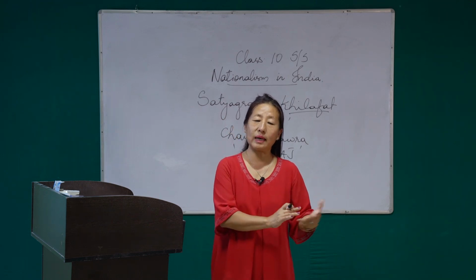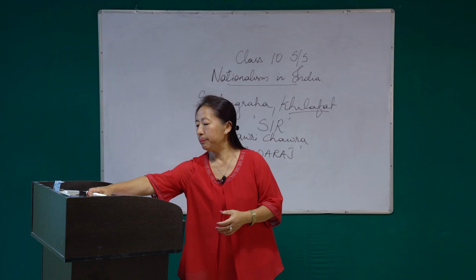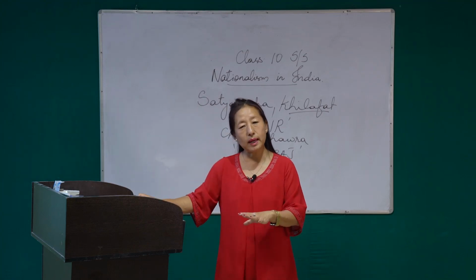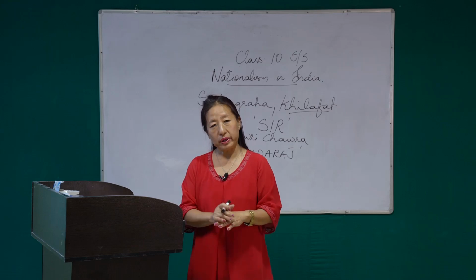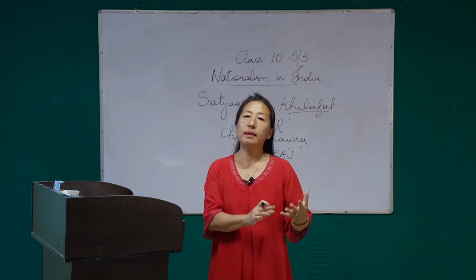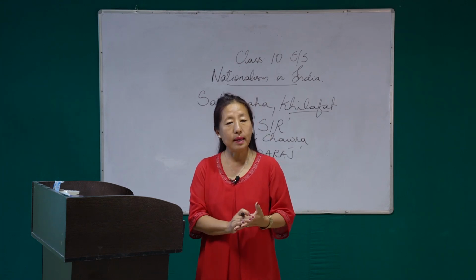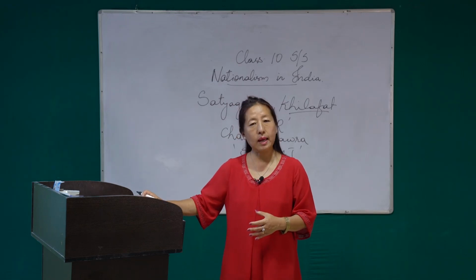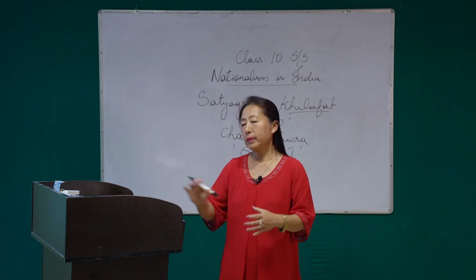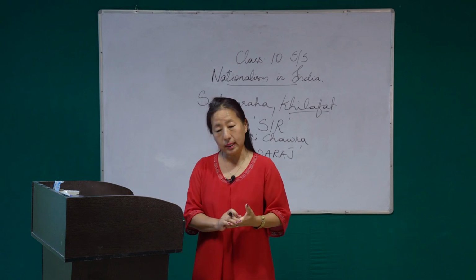All these we have discussed in class 9 in your Nagaland book, so I hope you still remember. So this commission came to India, had lots of meetings with the Indians, and went back to England. Now what happened here was that the Congress decided to go for another session, that is, another meeting, which we call the Lahore session. In this Lahore session, the Congress had a meeting in 1929.